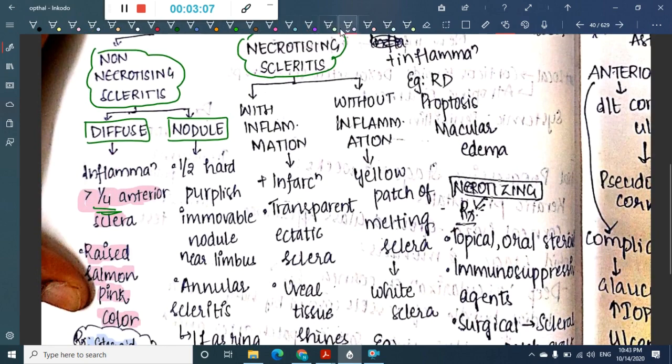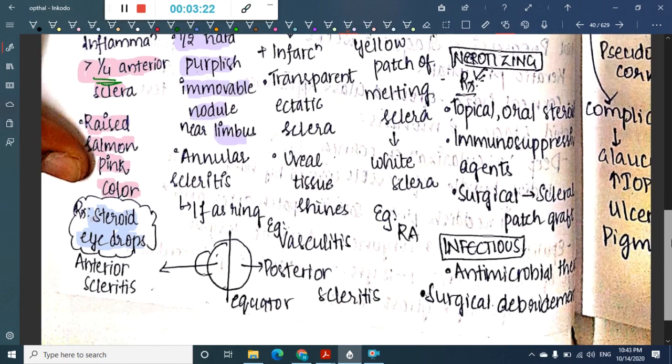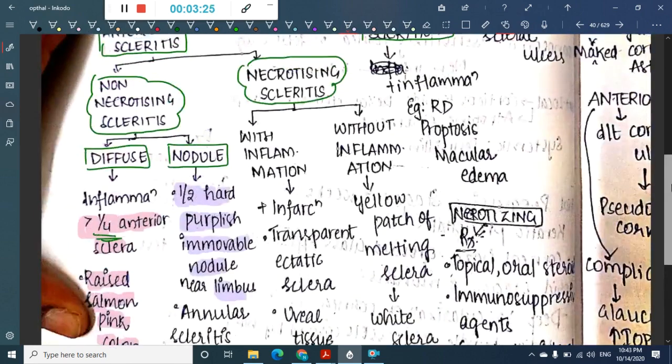Then we have the nodular type of non-necrotizing scleritis. In this, a nodule will be seen. There will be one or two hard, purplish, immobile nodules near the limbus. This is annular scleritis, which is present as a ring. So this is nodular scleritis.